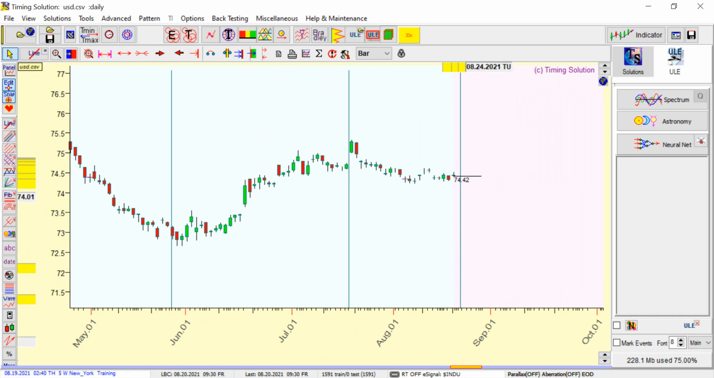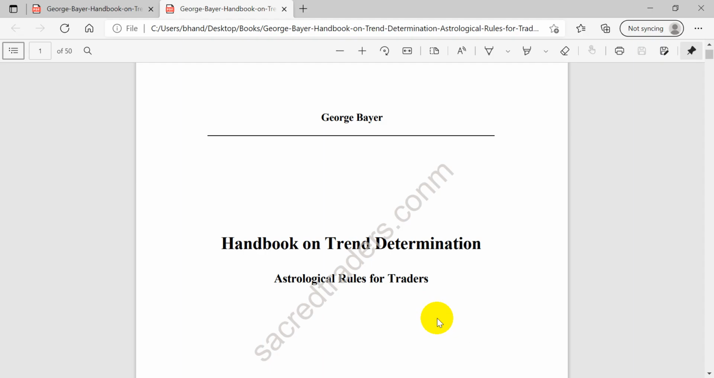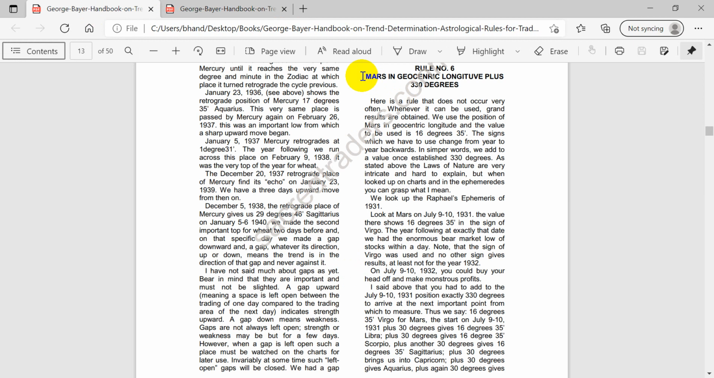Now coming to Nifty, there are two important aspects which are getting formed. First, I'm referring to this book, Handbook of Trend Determination, Astrological Rule for Trader, and there is a sixth rule in this which says Mars in geocentric longitude plus 330 degrees. Here is a rule that does not occur very often. Whenever it can be used, grand results can be obtained. And he's saying that when Mars in geocentric longitude plus 330 degrees.